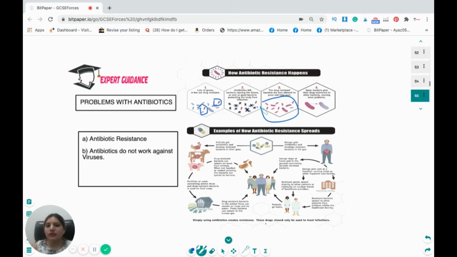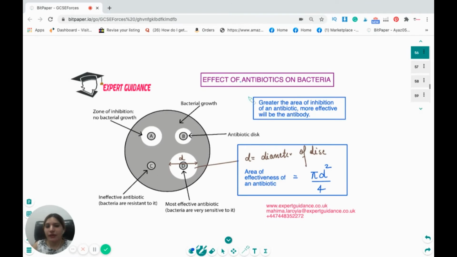So, people are stopping the use of antibiotics in the UK, and they are only given when they are very, very essential. Now, you have to remember this, antibiotics do not work against the virus. Now, this is a question where they can give you that we have used 3 antibiotics. You can see A, B, C, and D, which is more effective. Now, you can see that D has the highest clear zone where no bacteria is living. So it means D is the most effective antibiotic.